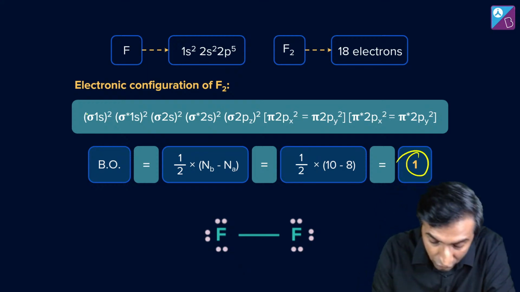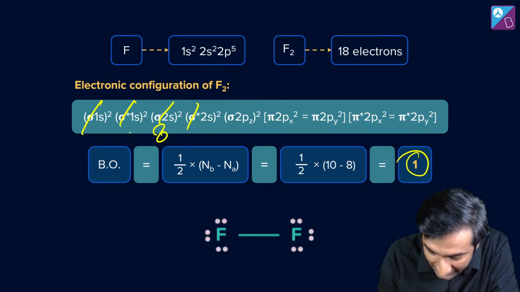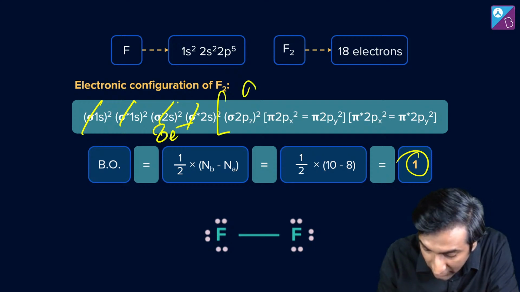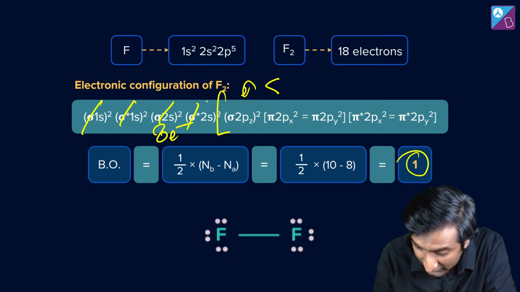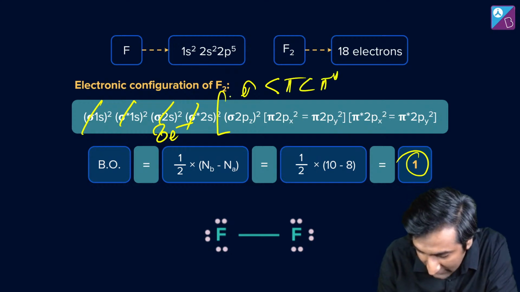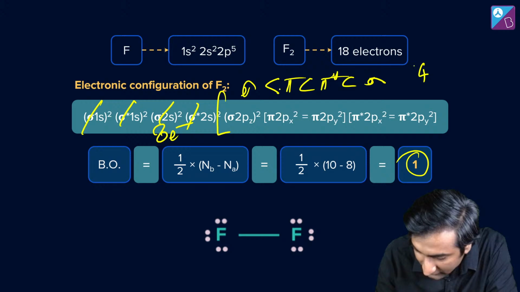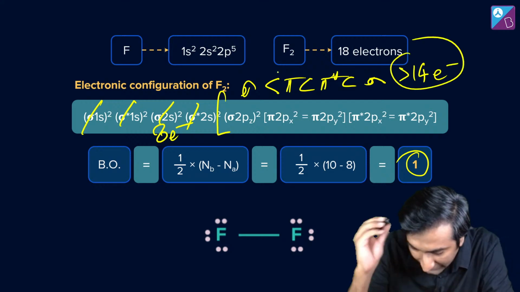Okay, this is interesting. So let me cancel out 8. ये 8 electron मैंने cancel out कर दिए. Then the order was what? मैं अभी देख रहा हूँ. I'm just writing down. Sigma less than pi star less than sigma. Why? Because this is greater than 14 electron. Okay, cool, sweet. ये हो गया.